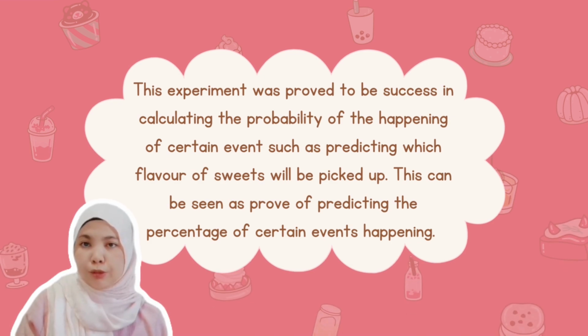The experiment was proved to be a success in calculating the probability of the happenings of certain events, such as predicting which flavor of sweets will be picked up. This can be seen as proof of predicting the percentage of a certain event happening.